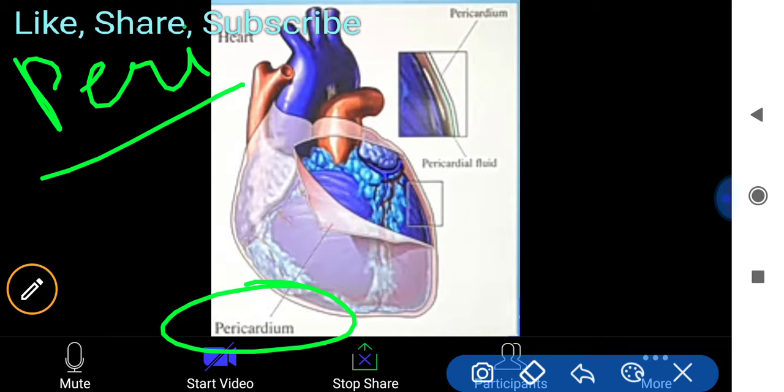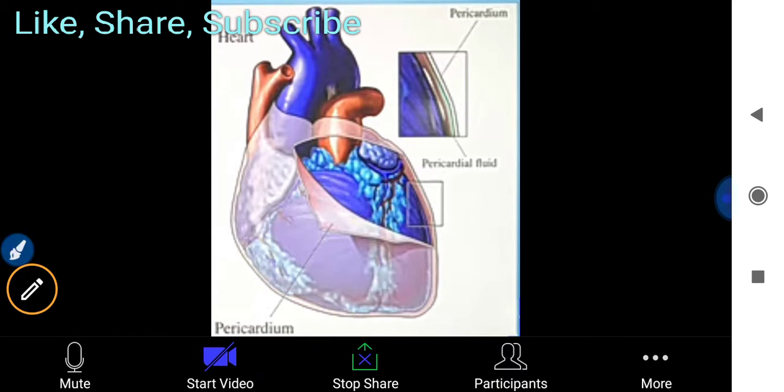Cardium is always related to the heart, as if we go to a heart specialist, he is known as a cardiologist. So you can always think that this is the outermost covering or surroundings of the heart.